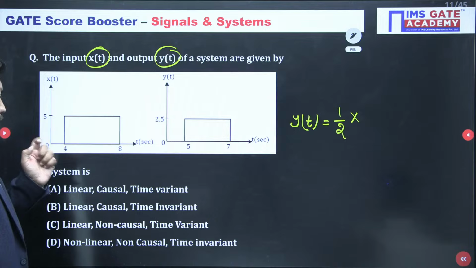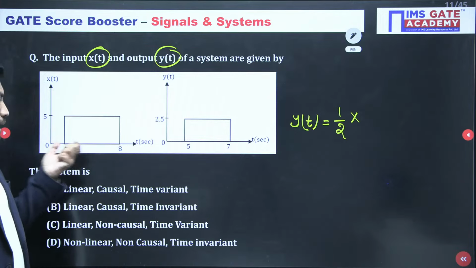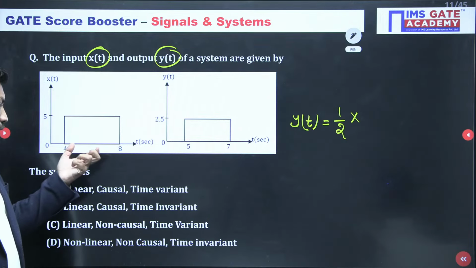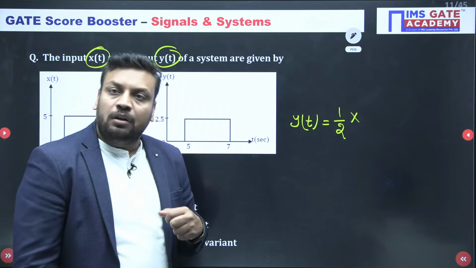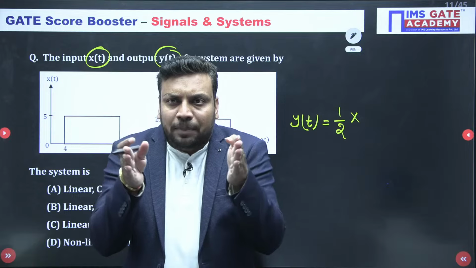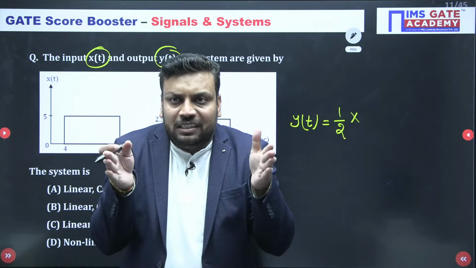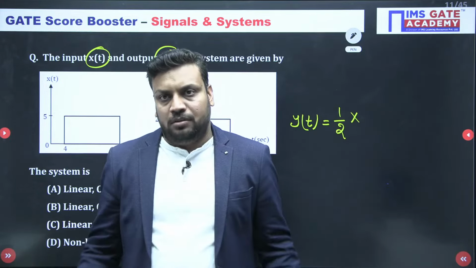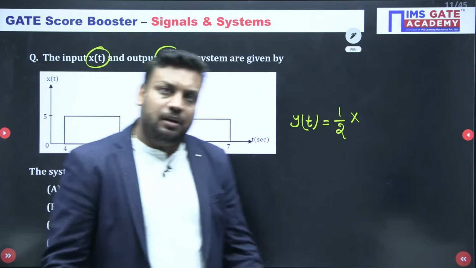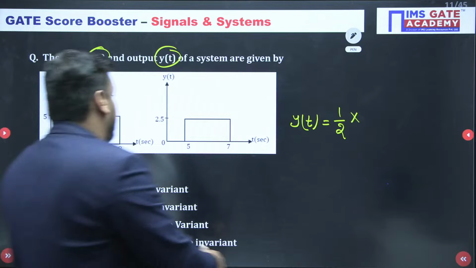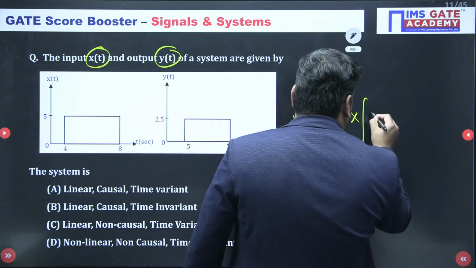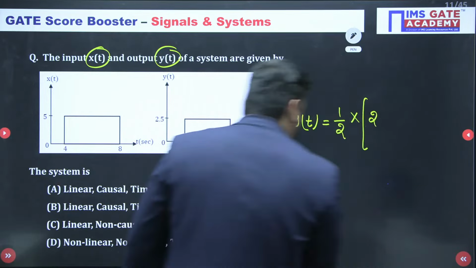Now my next observation: my earlier location is 4 to 8, and here the location is 5 to 7. So don't you think my signal is compressed? Signal is compressed. It means there should be x of 2t for sure.